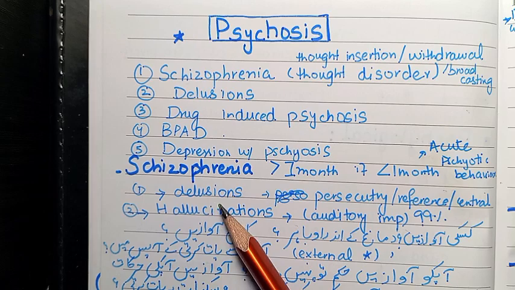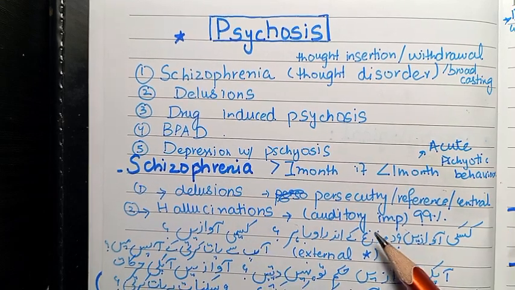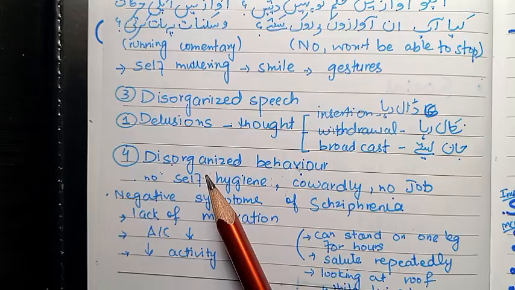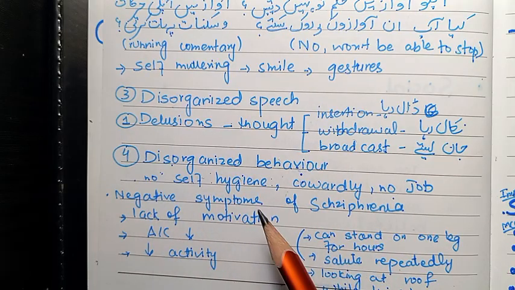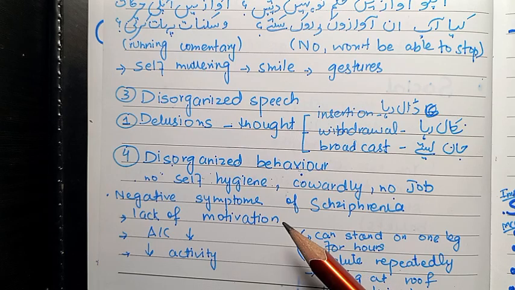It includes delusions, which could be persecutory, reference, or central, hallucinations, which are normally auditory in nature, self-muttering behavior, disorganized speech, delusions of thoughts, insertion, withdrawal, and broadcasting, disorganized behavior such as no self-hygiene, cowardly nature, no job. Negative symptoms of schizophrenia include lack of motivation, attention concentration deficit, decreased activity.